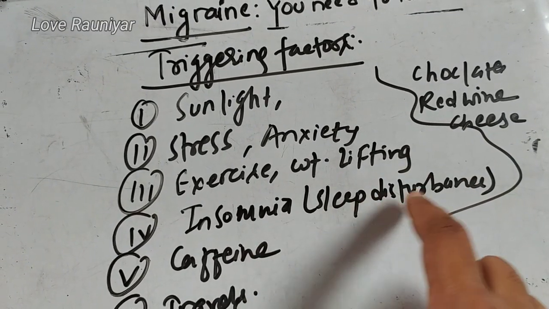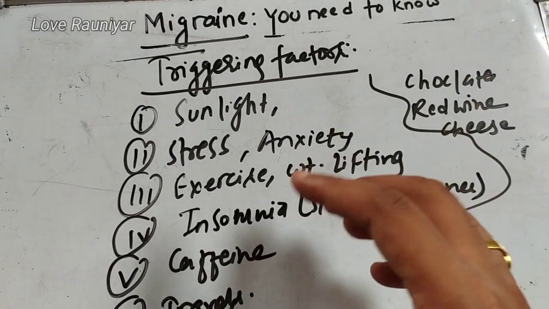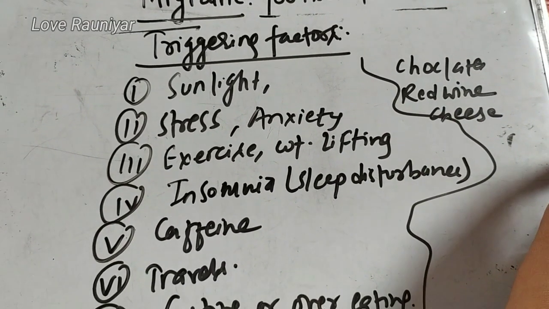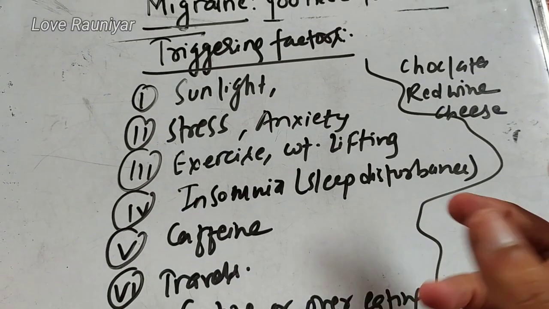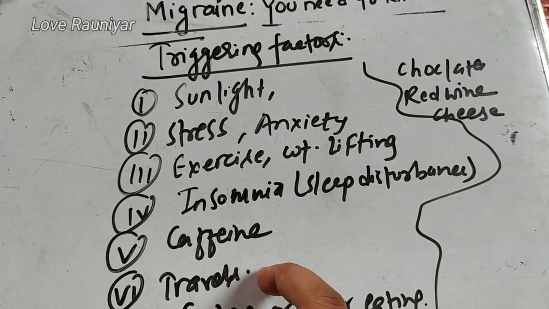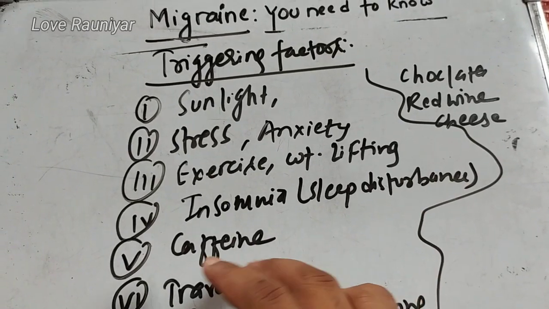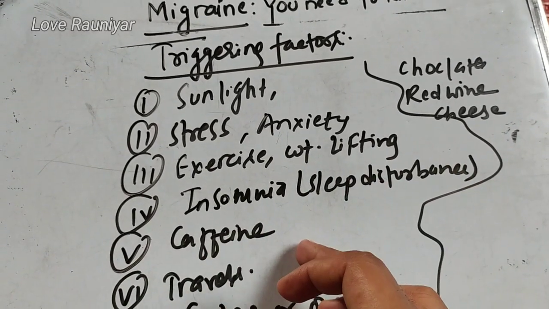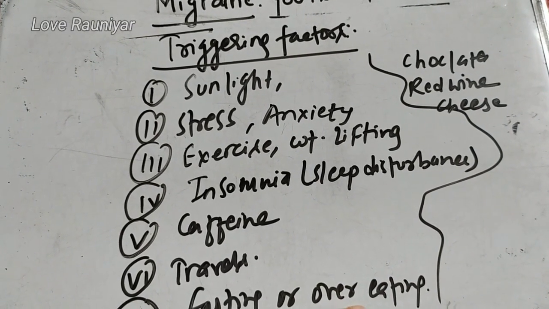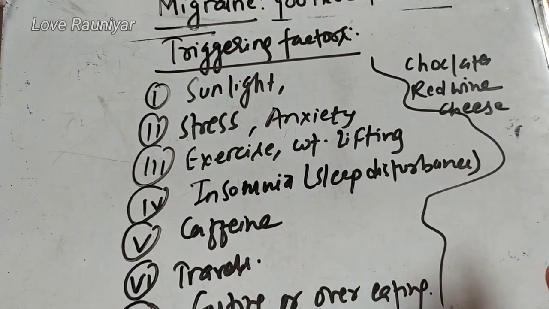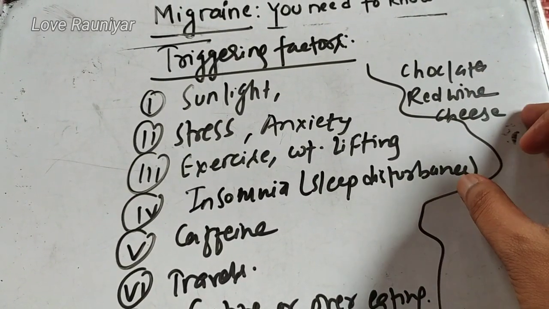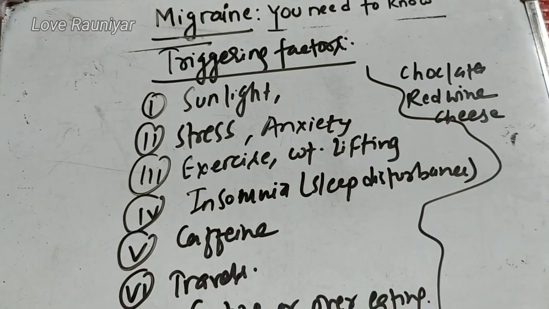Insomnia or any sleep disturbance, if he is not having good sleep in the night, then he may have the migraine attack. Or if he is taking excess of coffee or tea, then excess amount of caffeine can cause the migraine attack. Another thing, the travels. So if he is traveling more without taking any rest, then the migraine attack can precipitate. Or if the person is fasting or overeating, then this attack may come. And if he's taking chocolates, red wine, cheese, then यो कुराहरूले पनि migraine attack हुन सक्छ.